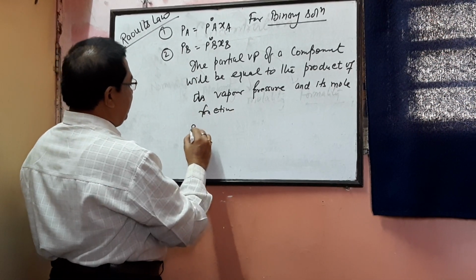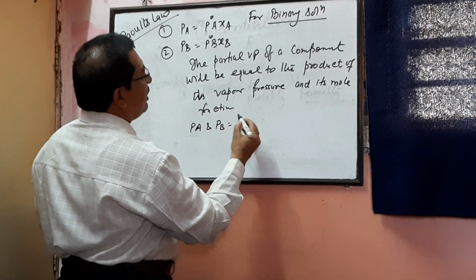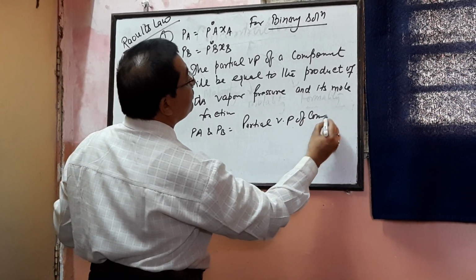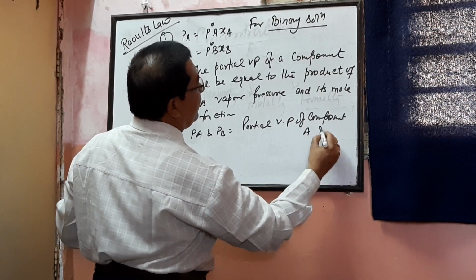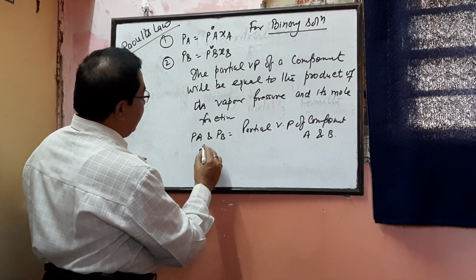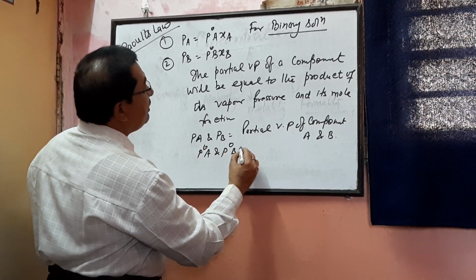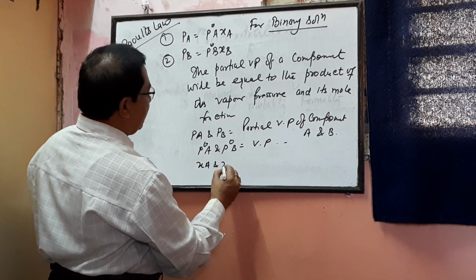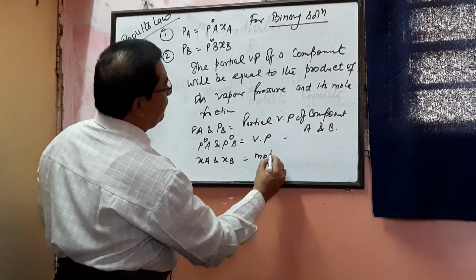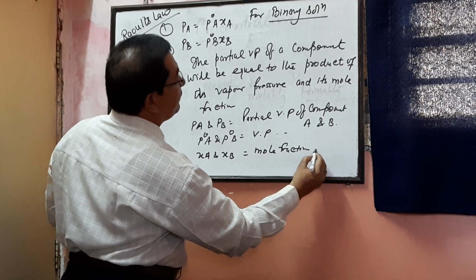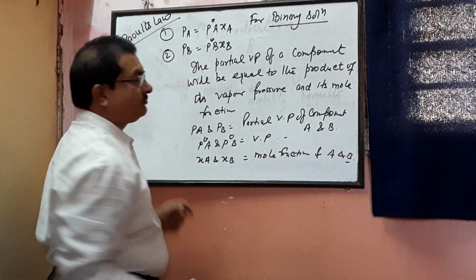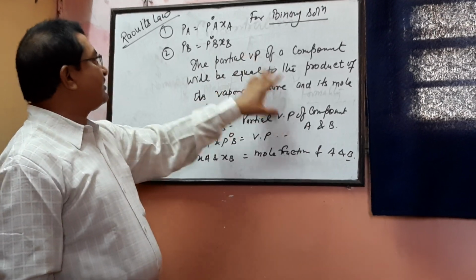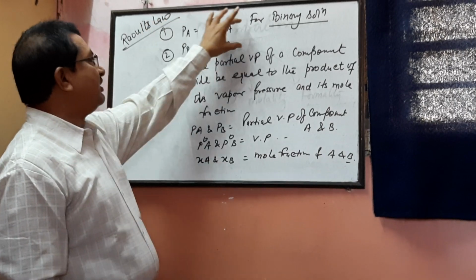It means PA and PB equal the partial vapor pressures of components A and B. P naught A and P naught B are the vapor pressures of pure components A and B, and XA and XB equal the mole fractions of components A and B. This is Raoult's law in words, and this is Raoult's law in mathematical form.